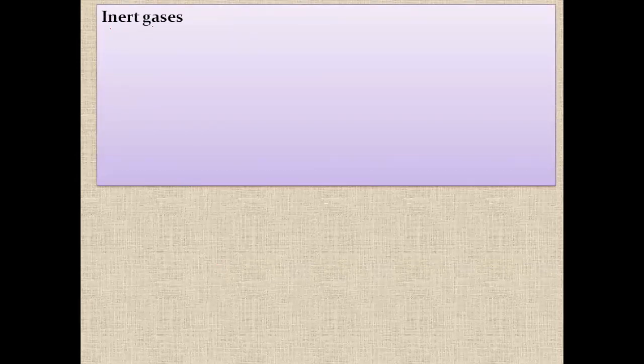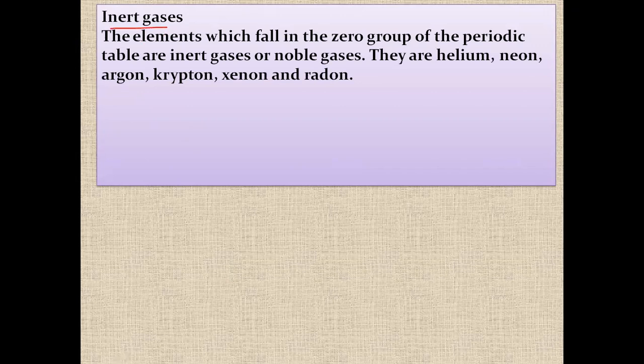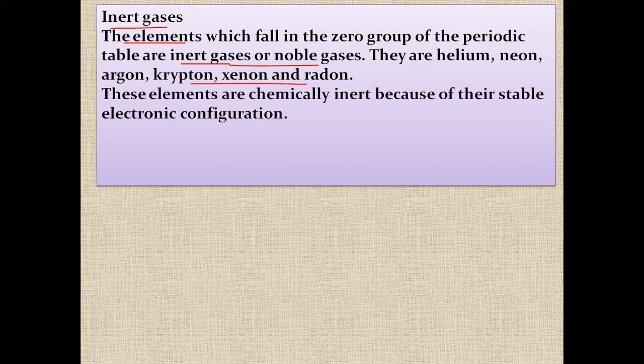Now, inert gases. The elements which fall in the 0 group of the periodic table are inert gases or noble gases. They are helium, neon, argon, krypton, xenon, and radon. These elements are chemically inert because of their stable electronic configuration.